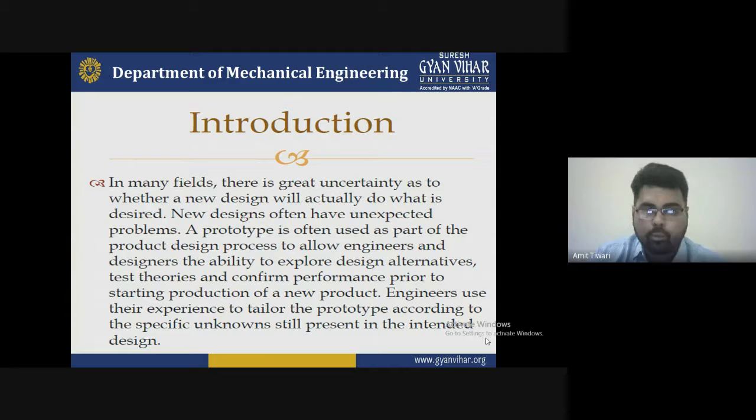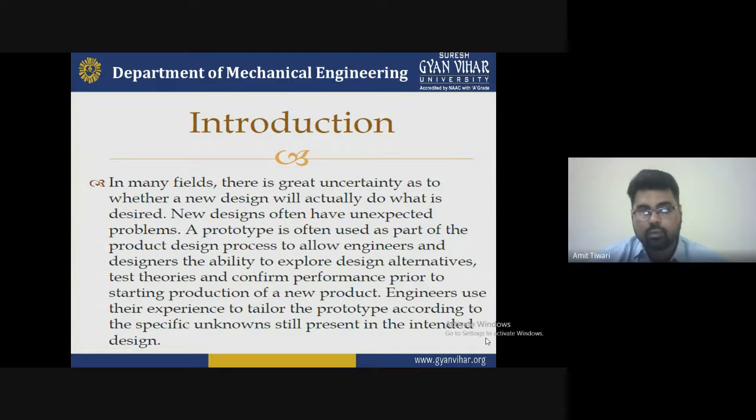What is a prototype? A prototype is basically just a copy of the final product. Before manufacturing, you have to create a model that is as similar as possible to the final product you want to make. So you make some prototype, and after that you can find any difficulty while working with the prototype. Then you have to suggest some modifications or improvements that are needed, and do them before the manufacturing, on the prototype.